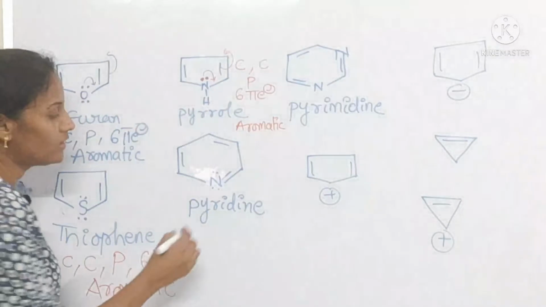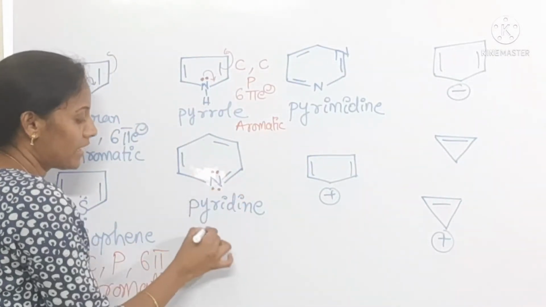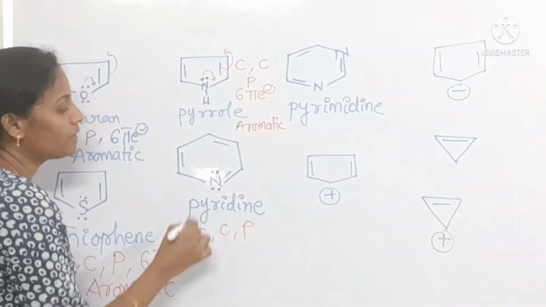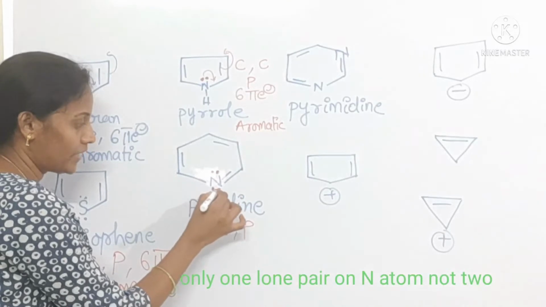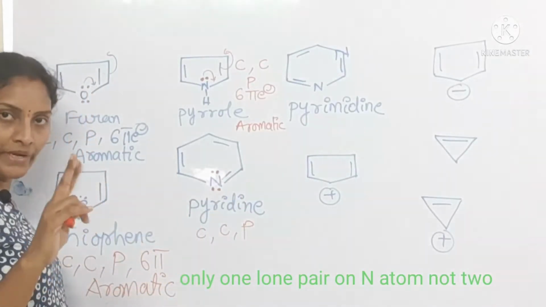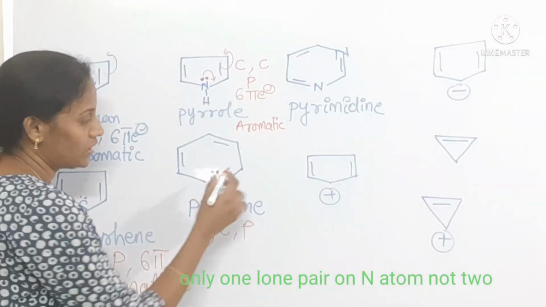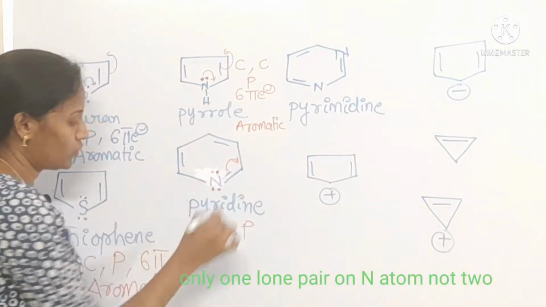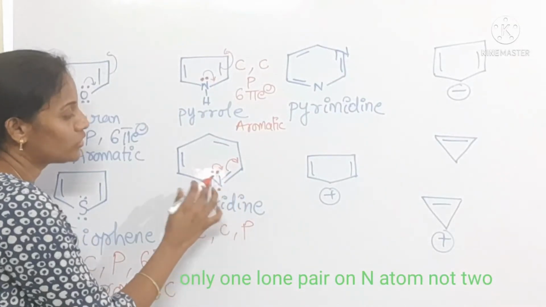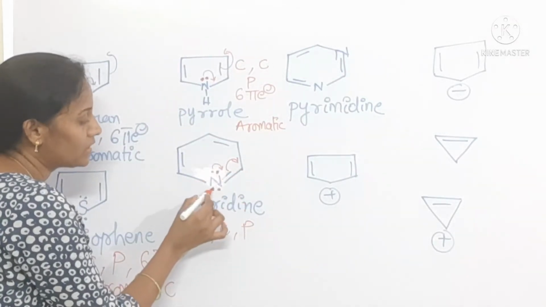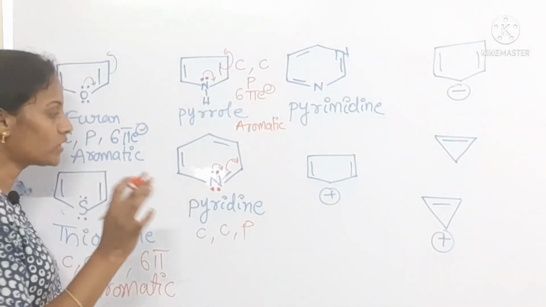Coming to pyridine. Pyridine, here cyclic, conjugated, planar. Coming to the lone pair present on nitrogen, is it involved in conjugation or not? Let's see once here. If this double bond shifts towards that side, immediately this lone pair would go towards that side, but this lone pair is not involved in conjugation.